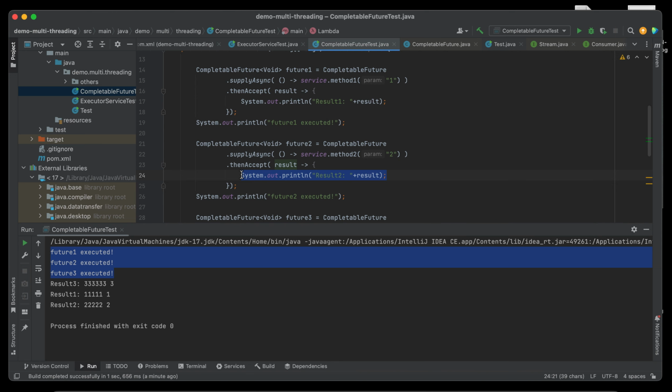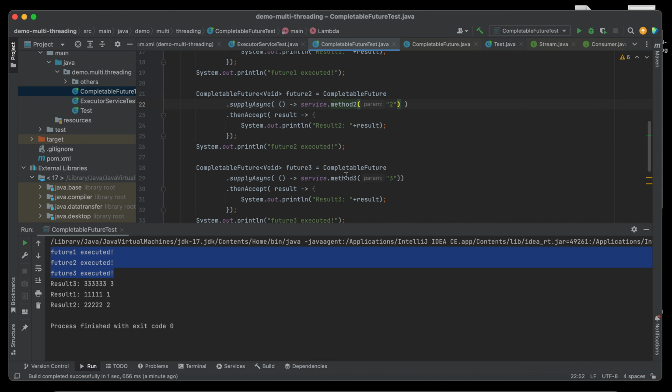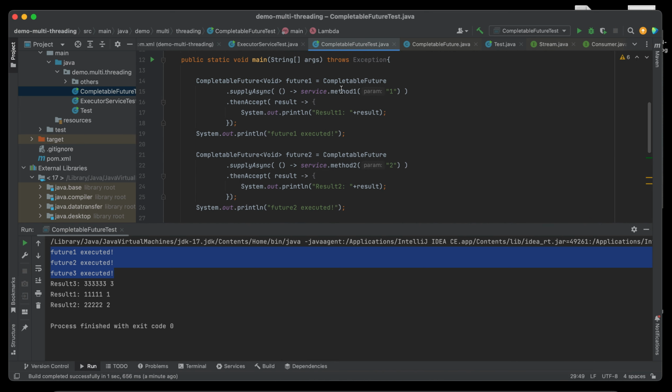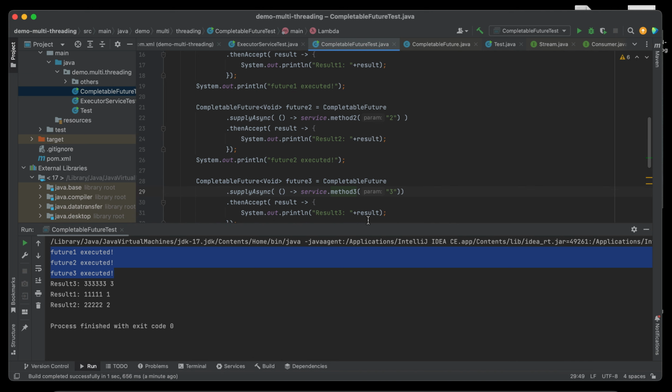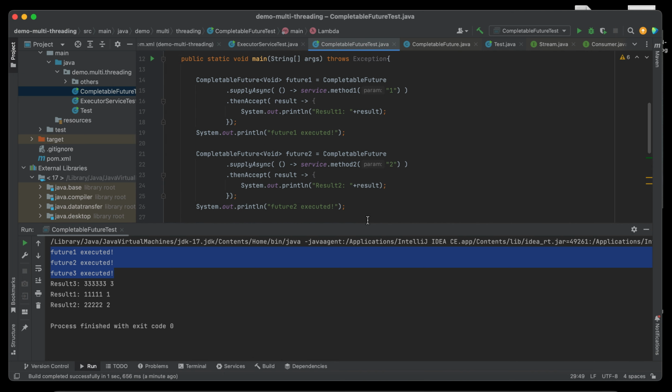As I said, they are running in a separate thread, so they run independently. So even though we execute them in this order, method 1, method 2, method 3, it doesn't mean they will finish in that order also.